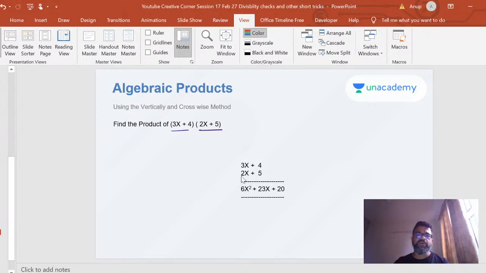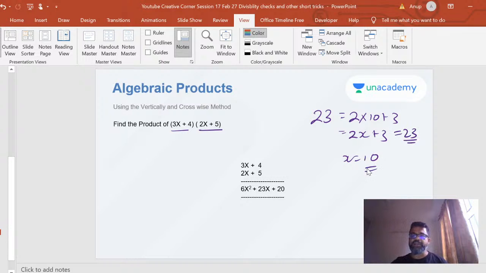You can do it that way, or you simply follow the vertically and crosswise method, just like how you do a two-digit multiplication. It's the same thing. See, arithmetic and algebra, there's no difference. It's just that you use a variable here, x or y or z, and then you manipulate. Because when you write 23, you can write 2 into 10 plus 3, which is also 2x plus 3, where x is equal to 10. If 2x plus 3 is equal to 23, you know x is equal to 10. That's very basic algebra 101. So algebra is arithmetic only, nothing different. It's just that you represent it and you can change x. Suppose x is equal to 20, the value changes. So that gives you flexibility.